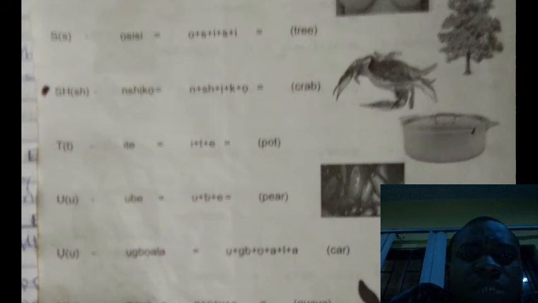So we have crab, that animal that some river people used to eat. We call it in Igbo nchiko, it's under ch. Nchiko. We have pot. It's called ite. This is ite, ite in Igbo.